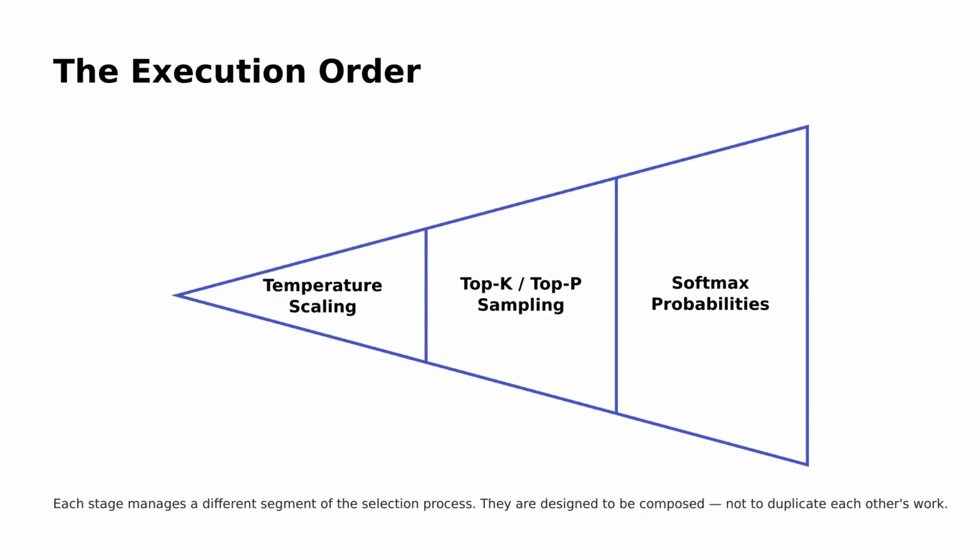Let's explore the execution order in generating text. We start with temperature scaling, which adjusts how confidently the model selects words. Next, softmax probabilities convert raw scores into a probability distribution. Finally, top K and top P sampling choose the most likely word candidates. Each stage focuses on a specific part of the process, working together without redundancy, ensuring an efficient and coherent text generation.